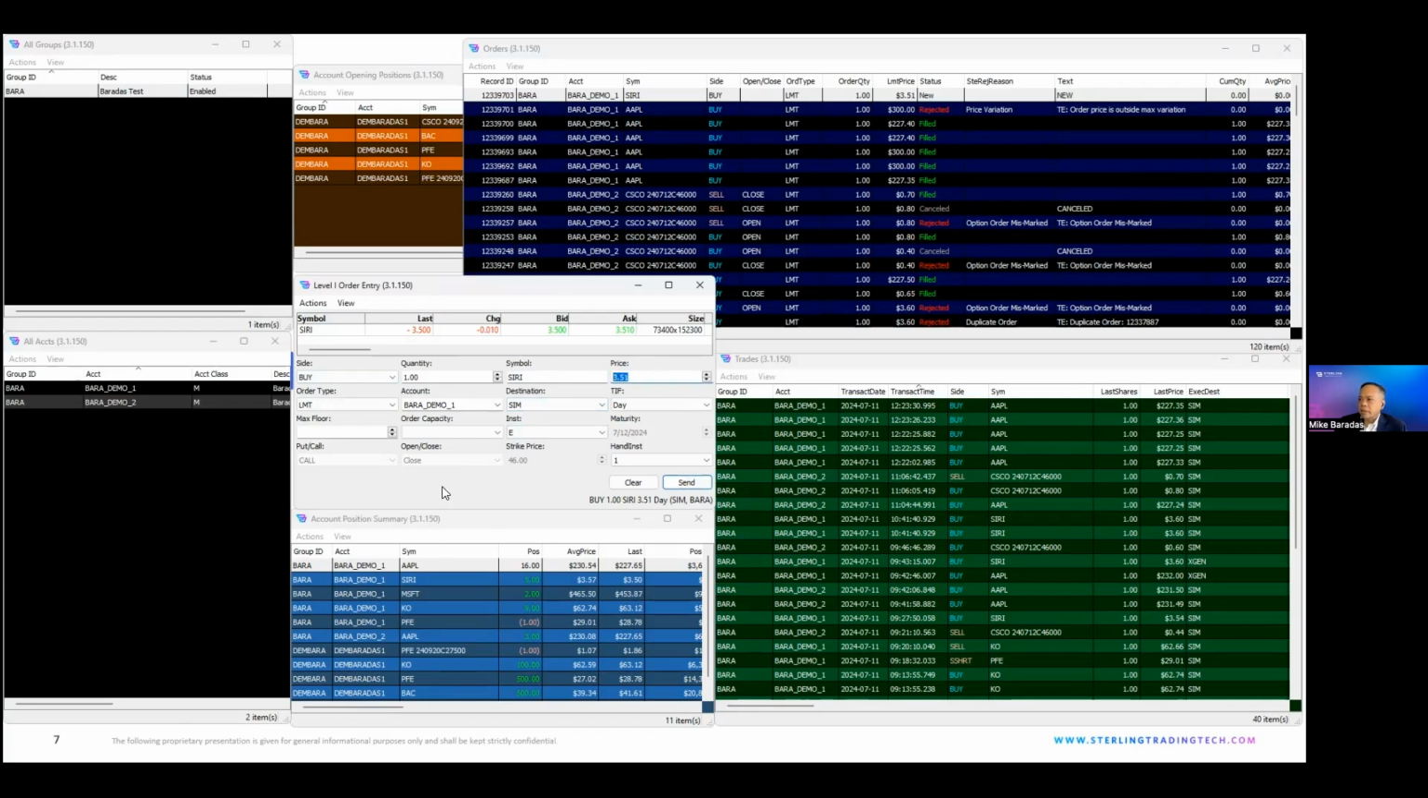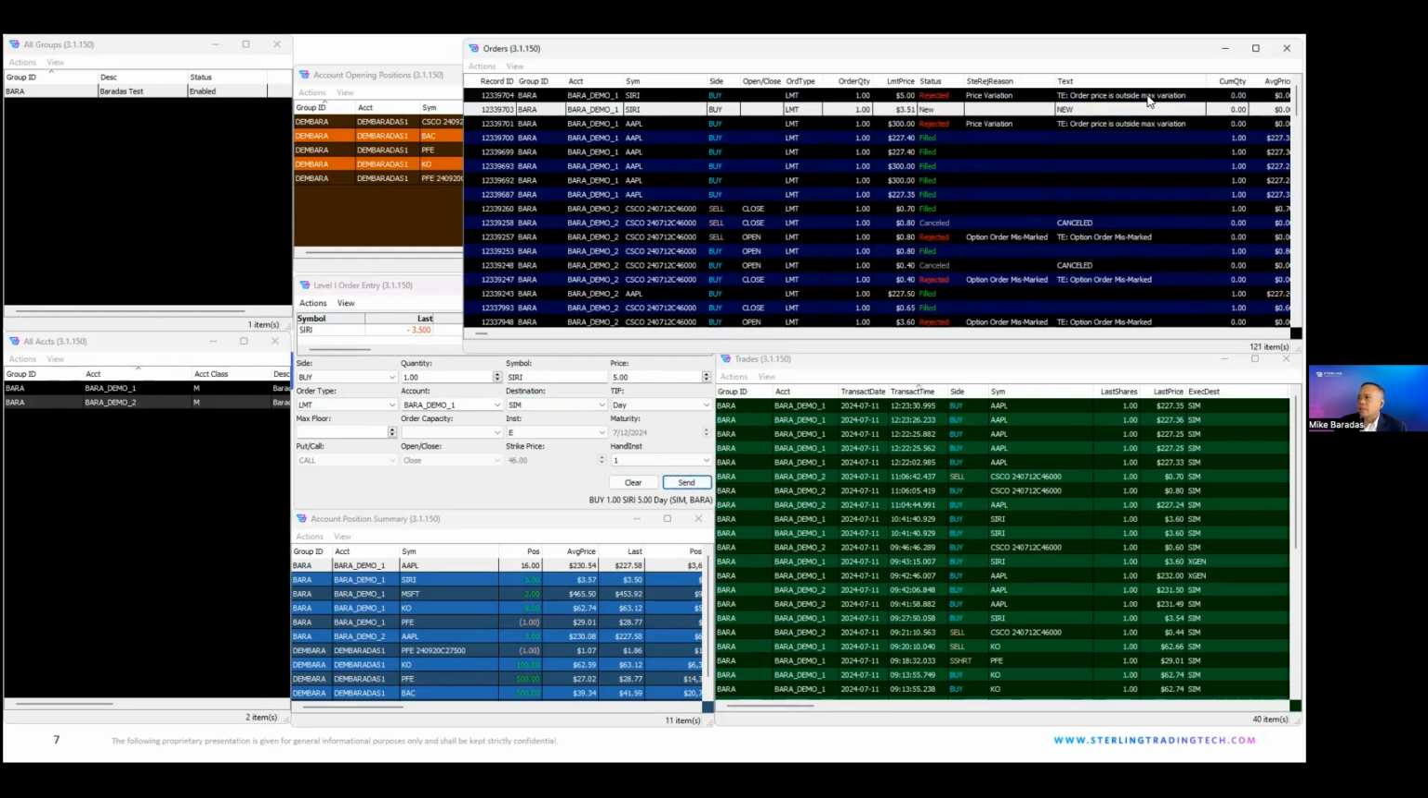And if I put in an aggressive price, let's say $5 through the market, it'll apply that, which is more than the 5% in the default value. So this one, we want to allow a higher price percentage. So this should reject the order. And then you get the same error here that it's been rejected. Okay.